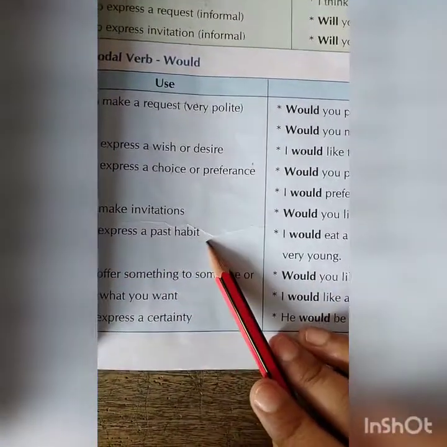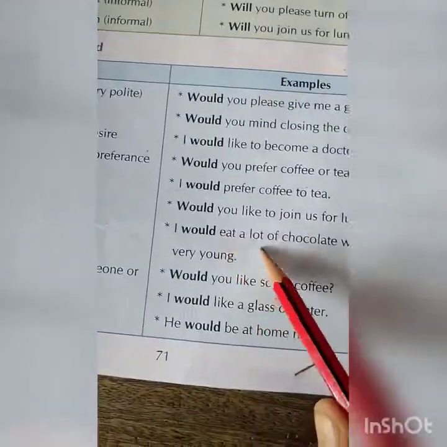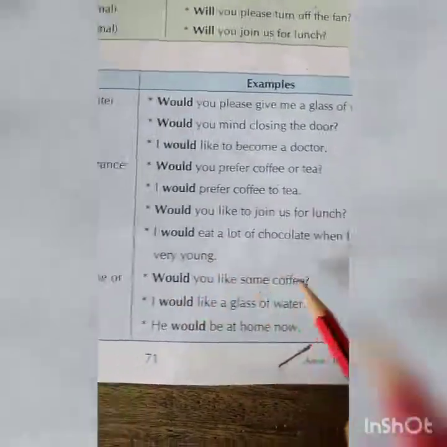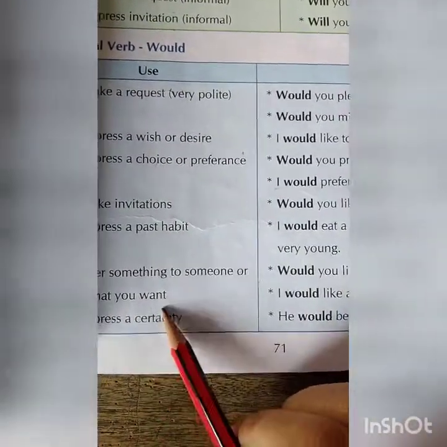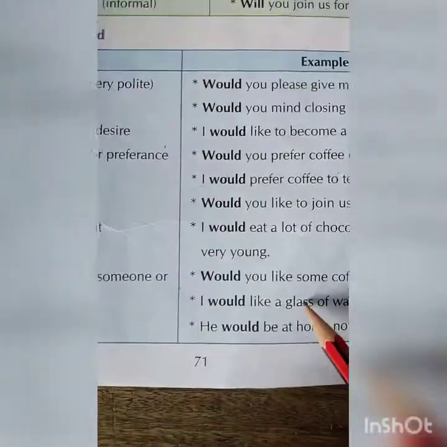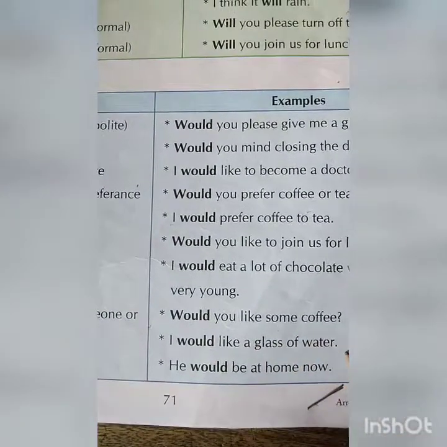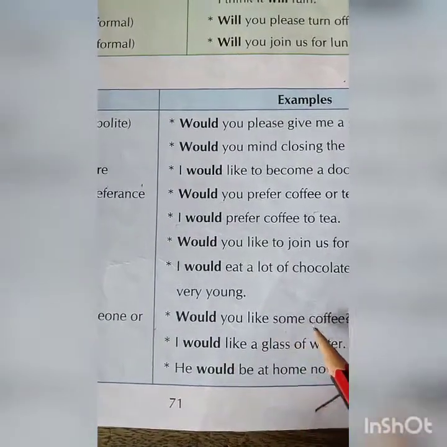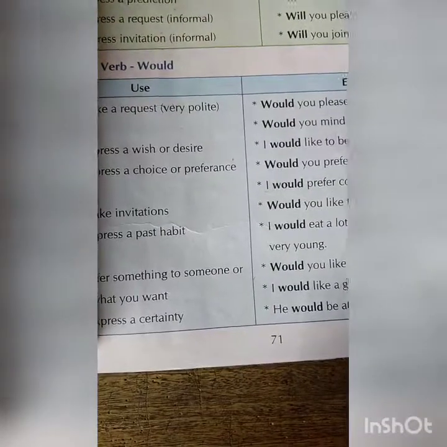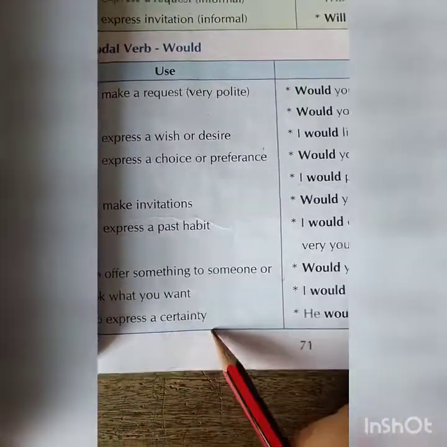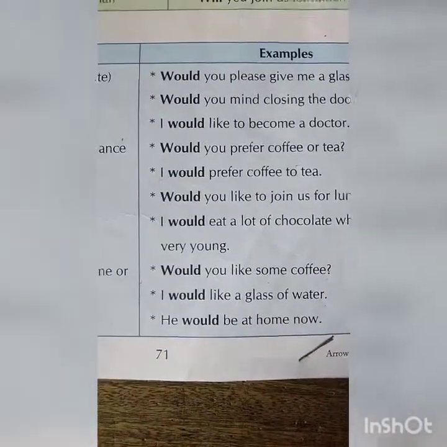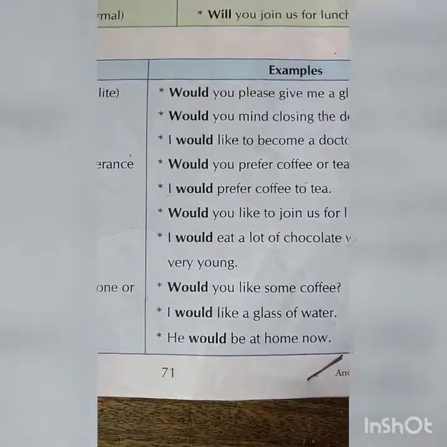To express a past habit, I would eat a lot of chocolate when I was very young. To offer something to someone or ask what you want, I would like a glass of water. Would you like some coffee? I would like a glass of water. To express a certainty, he would be at home now.